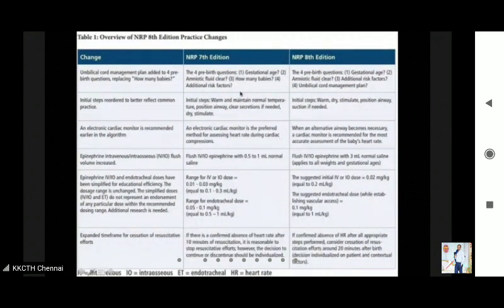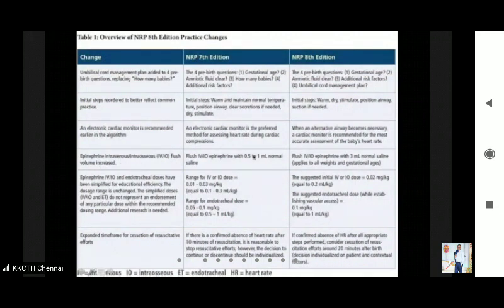So here, the old NRP said that when you are starting chest compression itself, you use... When your NRP recommends, probably one step earlier you can consider it, when you are thinking of an alternative airway itself. Okay. So epinephrine intravenous, intraosseous flush volume increased.